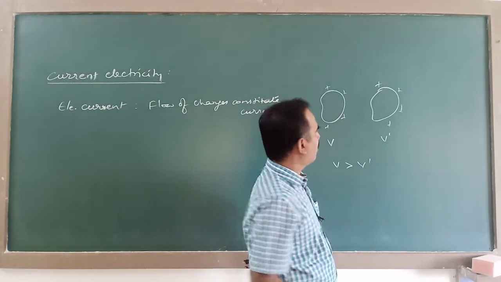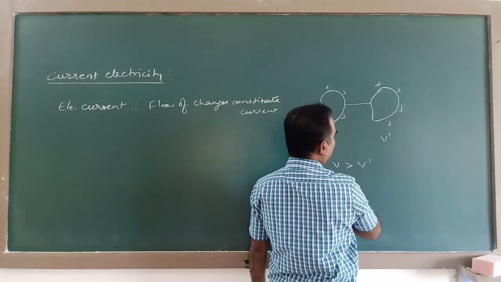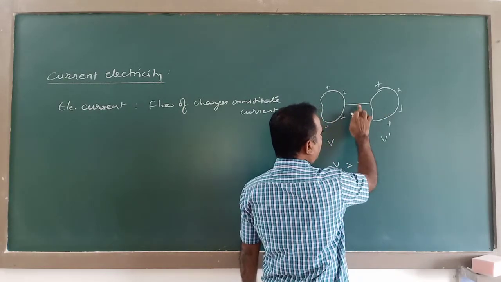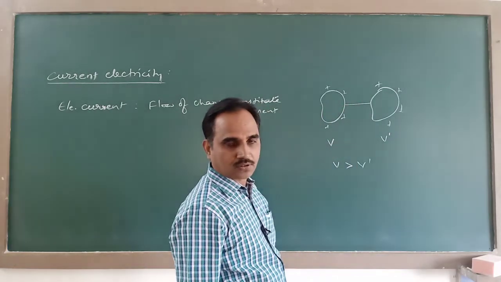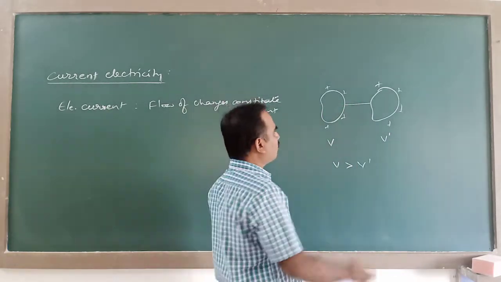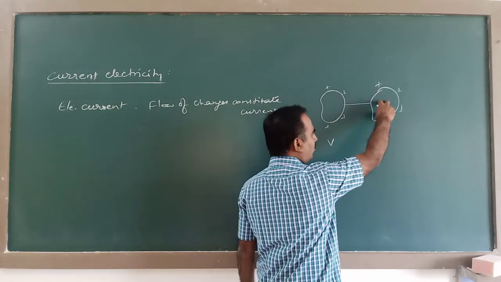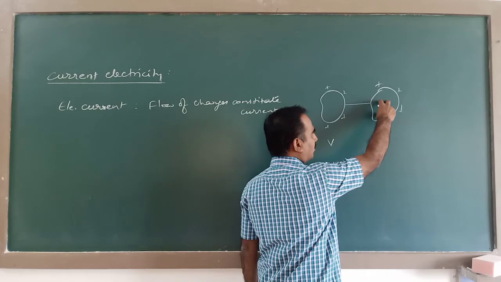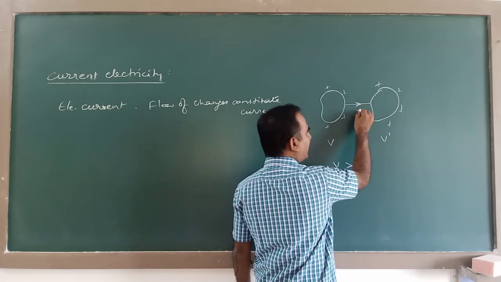Suppose I join these two conductors by means of a wire, like this. Then what happens? Charge flows from the body of higher potential to another body of lower potential. So when charge is flowing like this, there is said to be a current.